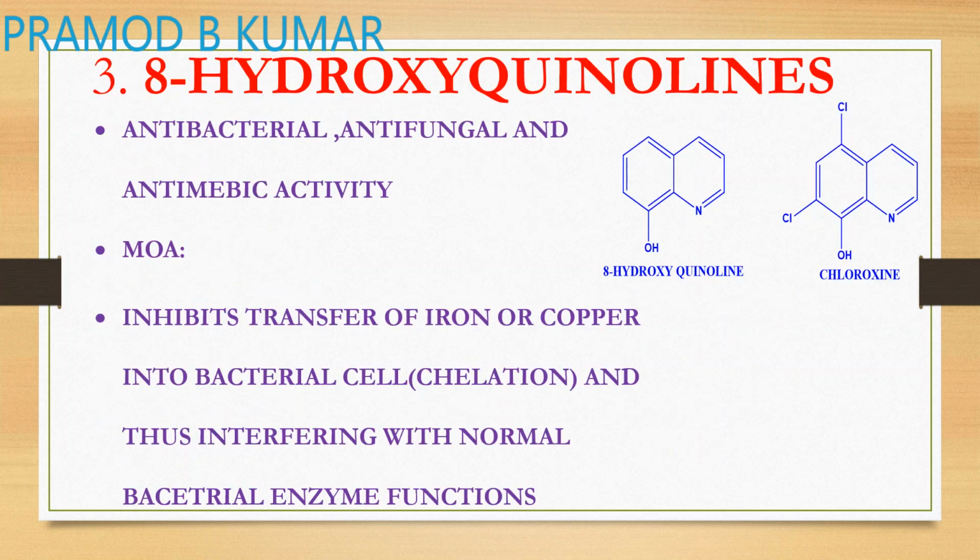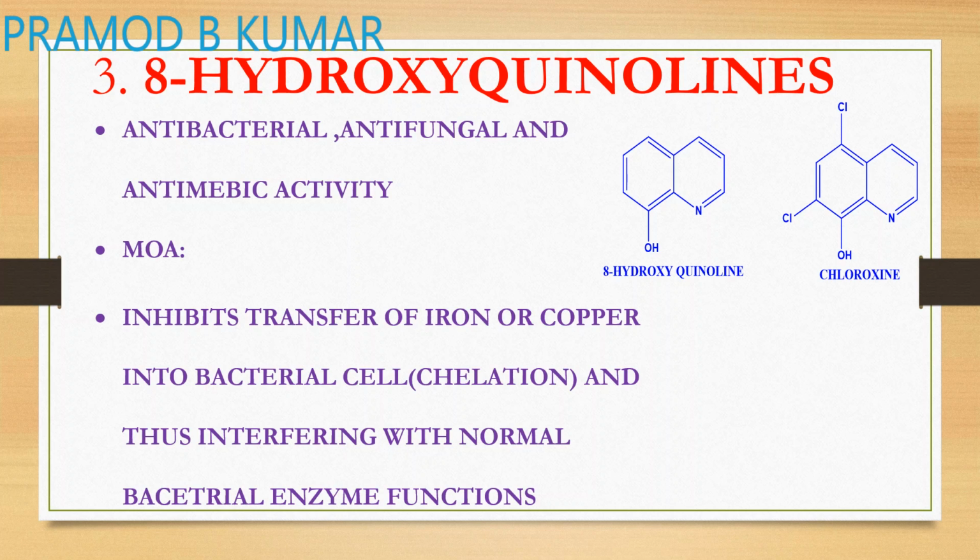So next example is 8-hydroxyquinolones. They act as antibacterial agent, antifungal, anti-amoebic. So in case of amoebiasis also they act by chelation. So chelation means protein precipitation. So they form a chelate, they trap all the metal ions which are necessary, like copper, iron, which are necessary for your microorganism for their oxidative process.